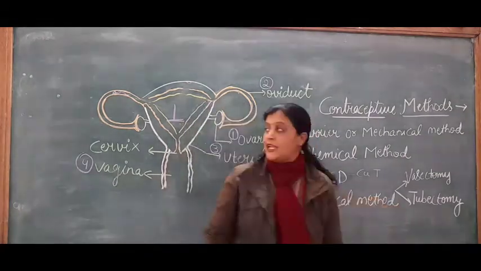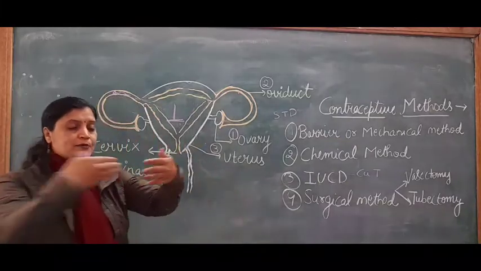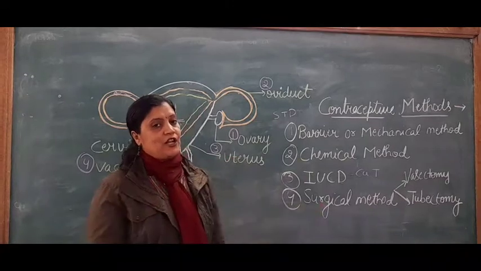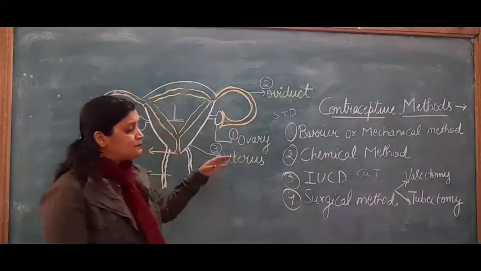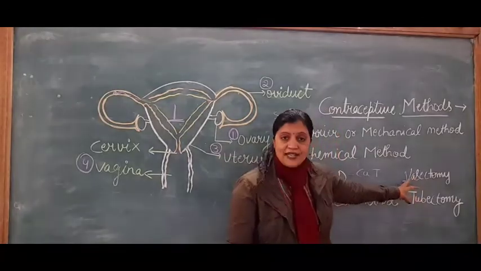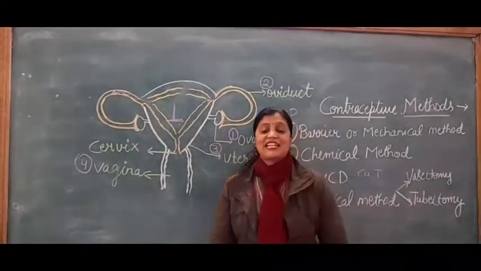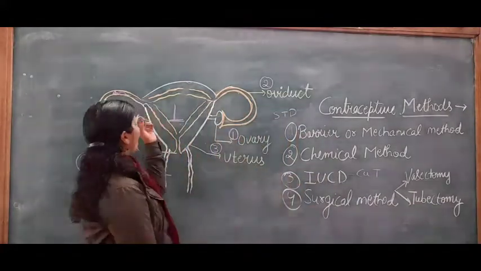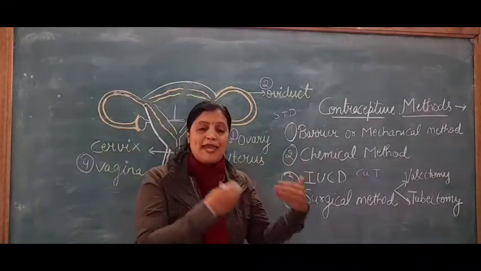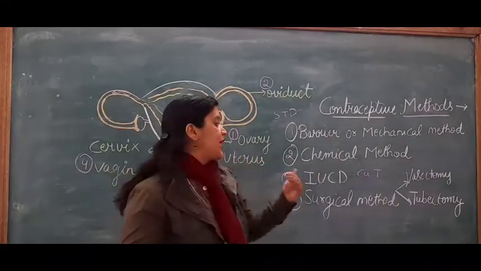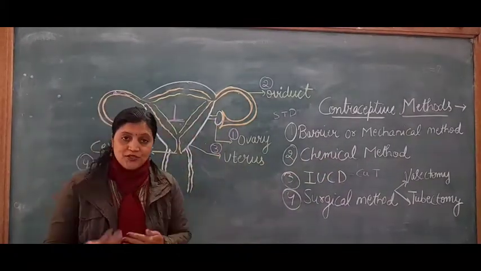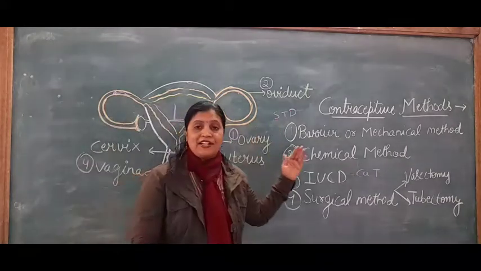But in tubectomy, the fallopian tube gets cut, so the sperm and eggs cannot meet and fertilization will not take place. So this is a surgical method: vasectomy by cutting the vas deferens in males, and tubectomy by cutting the fallopian tube or oviduct in females. By preventing the fertilization of the male sperm and female egg, we can prevent pregnancy. So these are the methods by which pregnancy can be prevented.